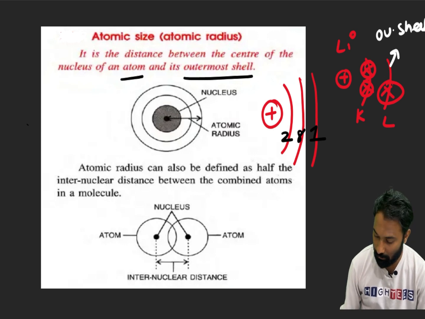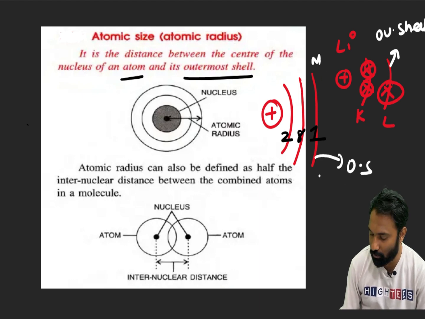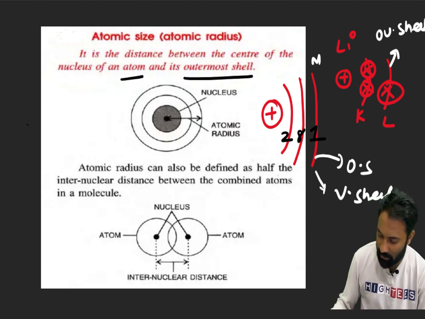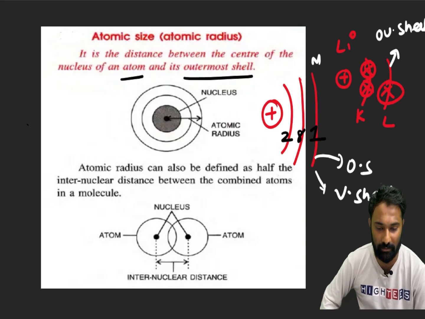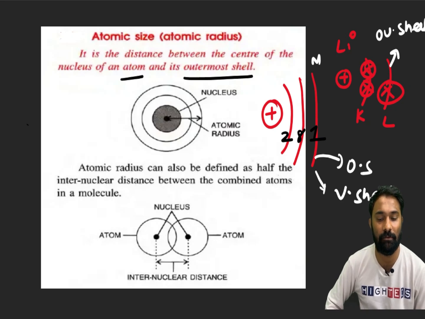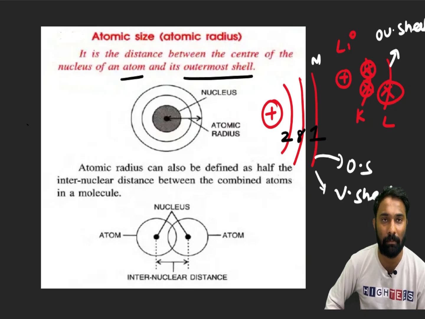or valency shell. But if I talk about the sodium case, this M shell will be the outermost shell or valency shell. Okay? Why is it happening like that? I will explain very clearly. But what is the meaning of the valency shell? The last shell of that element is the valency shell or outermost shell. Don't get confused. The terminologies in chemistry may make it somewhat difficult, but remember, outermost shell and valency shell are the same.